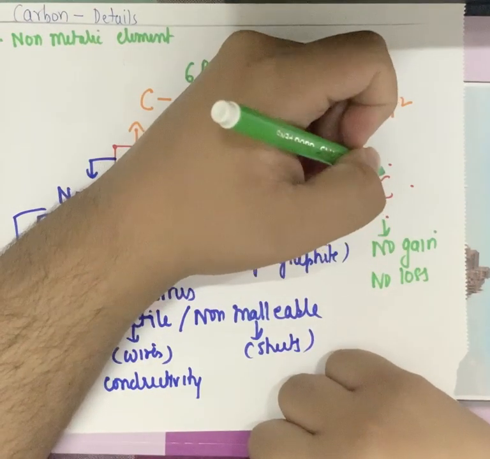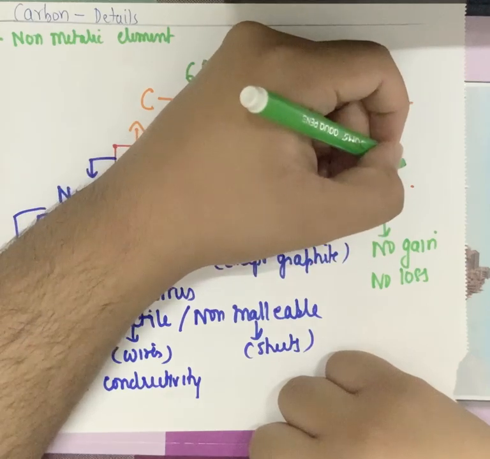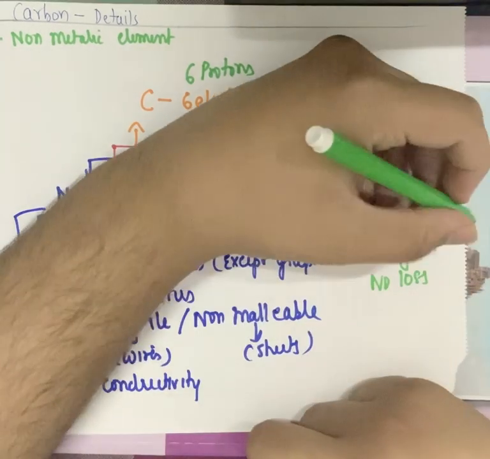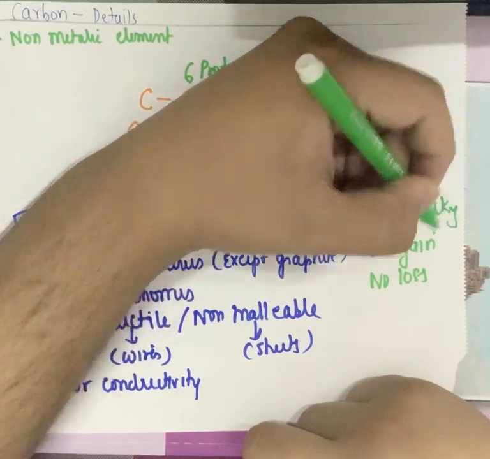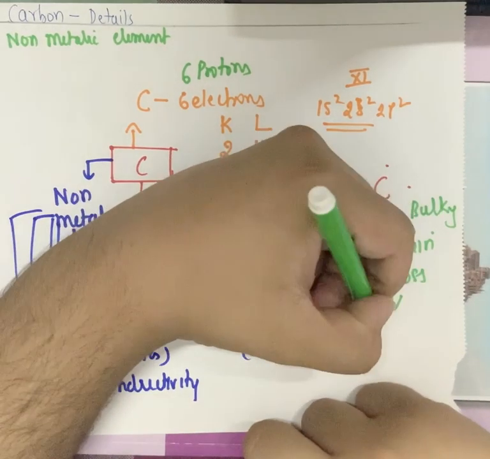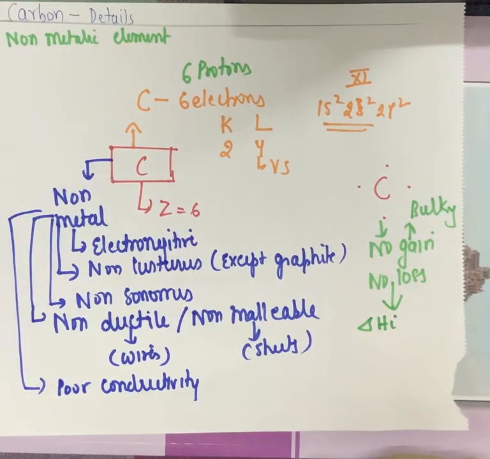So if it has 6 electrons and gains 4 electrons, it will have 10 electrons, for a nucleus that has just 6 protons. Holding 10 electrons, 6 plus 4, is not possible. It becomes very bulky. Now for losing: carbon has to lose 4 electrons, and for losing electrons we require something called enthalpy of ionization, which is called delta Hi. Again a class 11 term, so we can just denote it by energy. A lot of energy is required for losing the electrons. In order to get that energy, carbon would have to obtain it from itself to achieve such high ionization, which is again not possible.